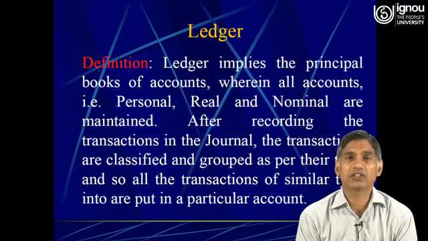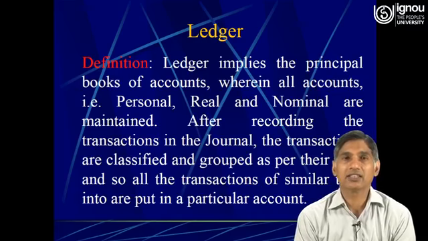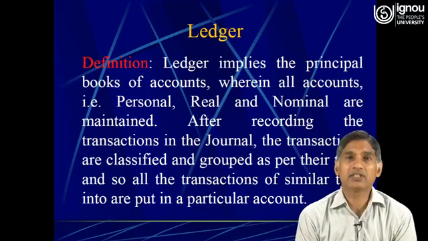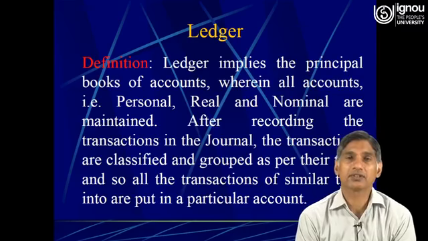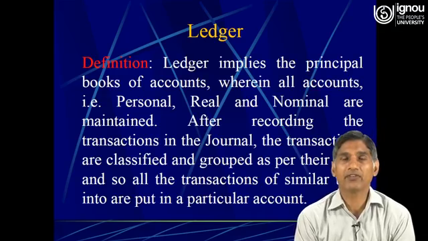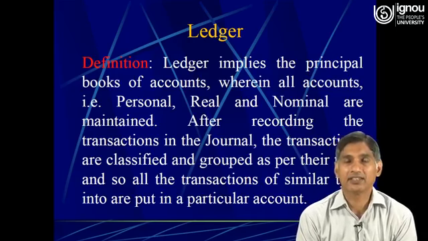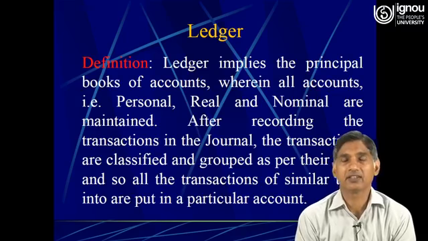So now the question arises, what actually the ledger is all about. Let's see. Ledger implies the principal books of accounts. Why do we call it principal books of accounts? Because, as you might be well aware, journal is known as book of original entry. Why?